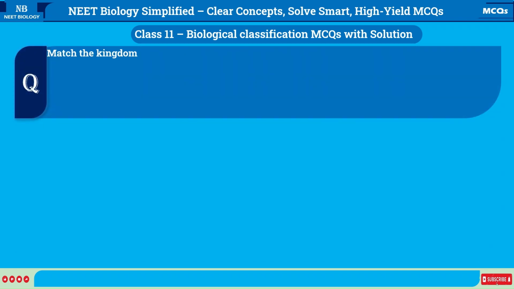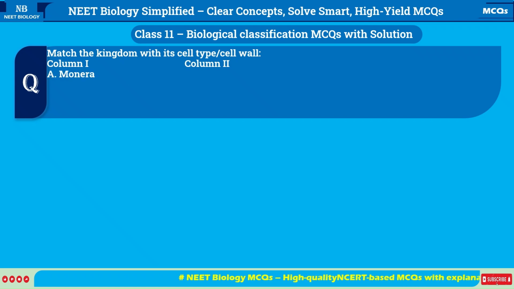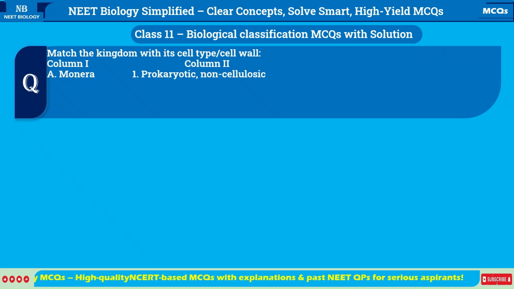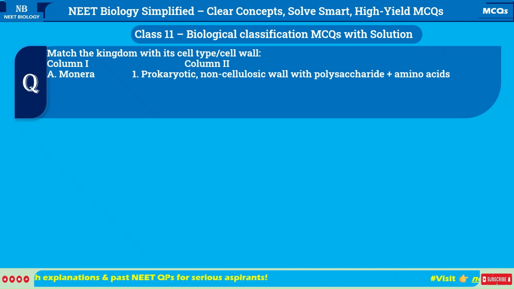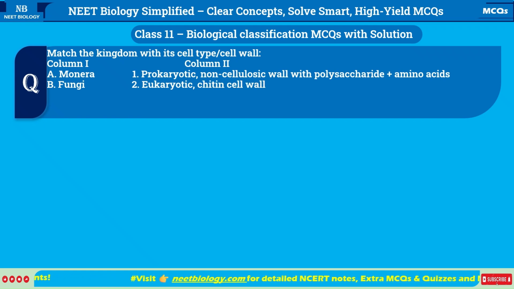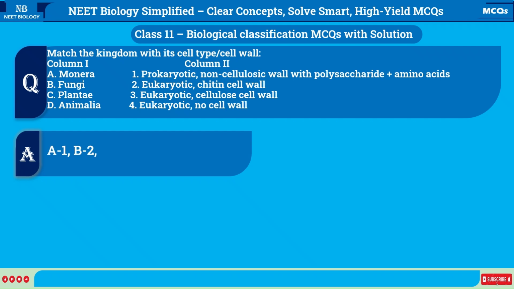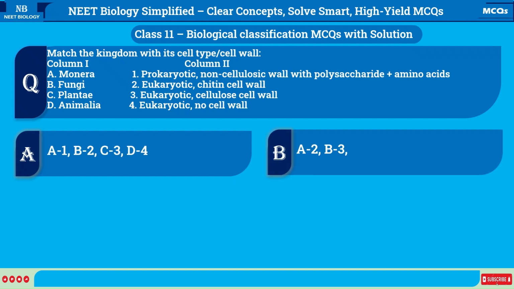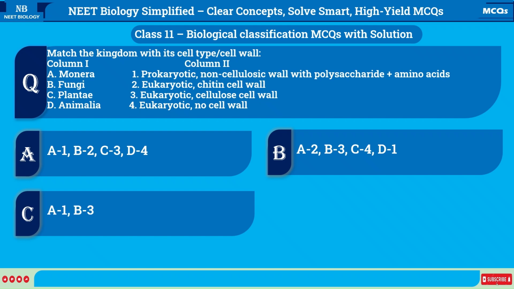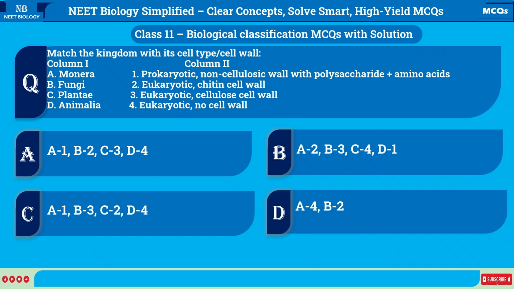Match the kingdom with its cell type, cell wall. Column 1, column 2. A. Monera, 1. Prokaryotic, non-cellulosic wall with polysaccharide plus amino acids. B. Fungi, 2. Eukaryotic, chitin cell wall. C. Plantae, 3. Eukaryotic, cellulose cell wall. D. Animalia, 4. Eukaryotic, no cell wall. A. A-1, B-2, C-3, D-4. B. A-2, B-3, C-4, D-1. C. A-1, B-3, C-2, D-4. D. A-4, B-2, C-1, D-3.